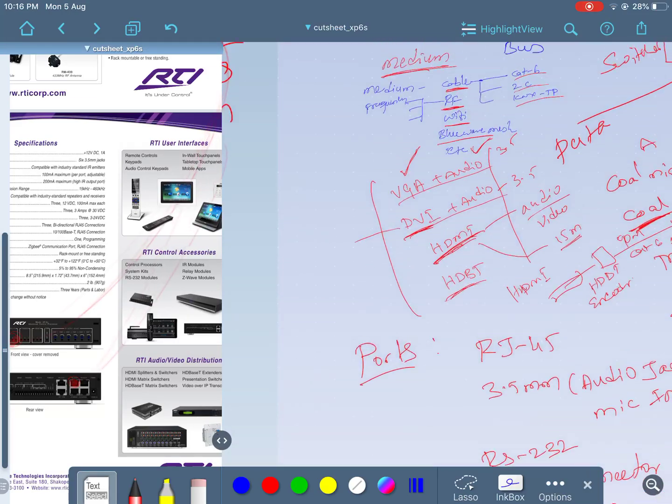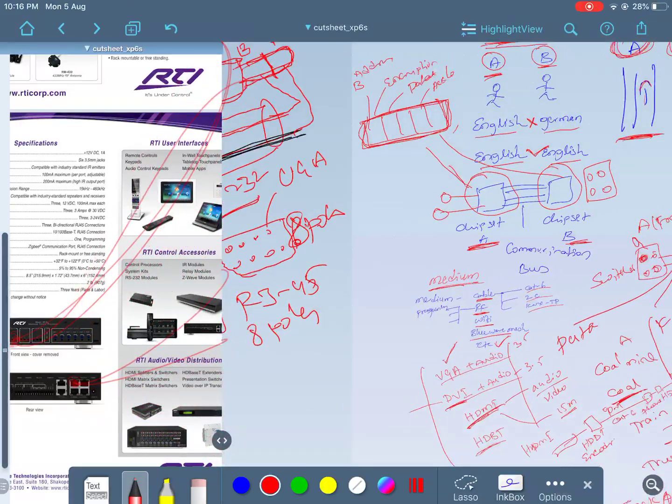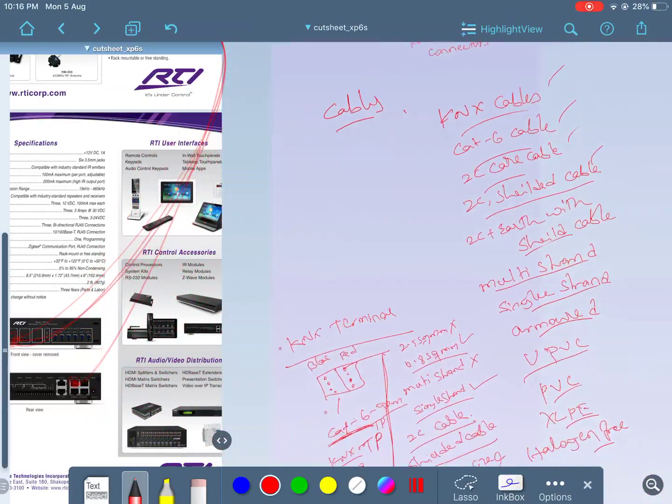Okay, continuing with protocols, medium of communication, ports and cables. I would like to summarize the previous video.